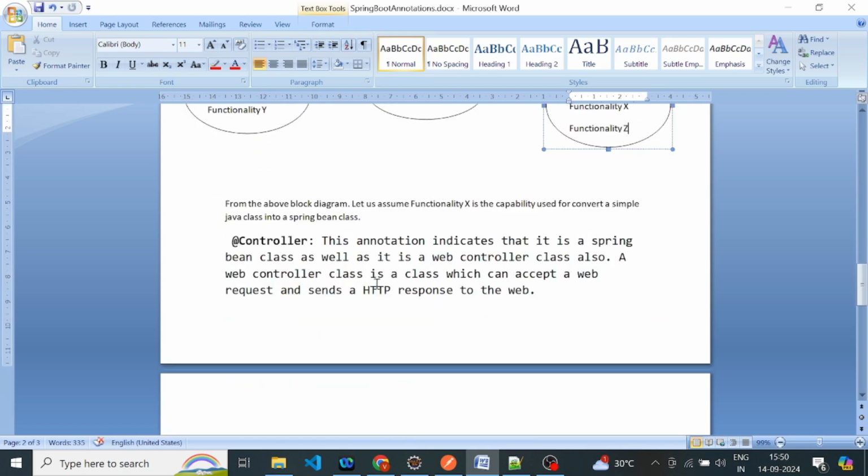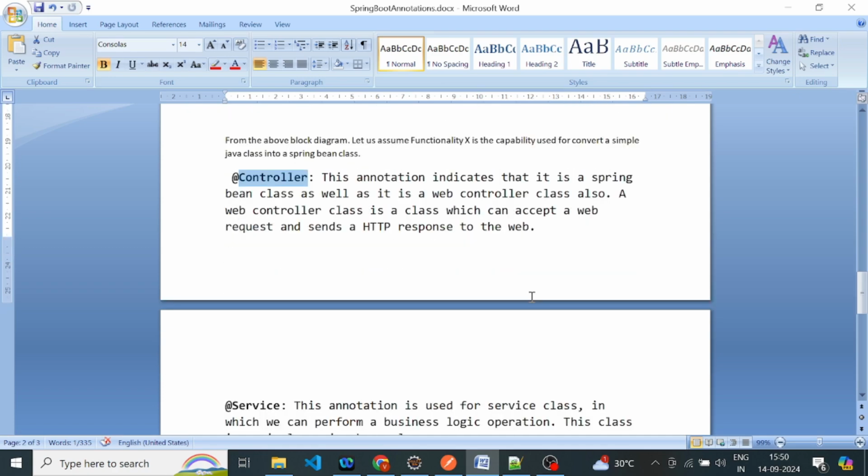So let's move next. This is the @Controller annotation. This annotation indicates that it is a Spring Bean class as well as a web controller class. A web controller class is a class which can accept a web request and send an HTTP response to the web. So these are the two functionalities which @Controller has.